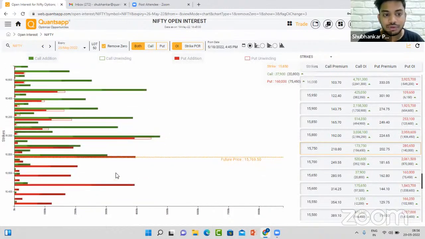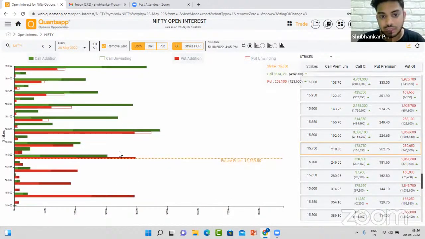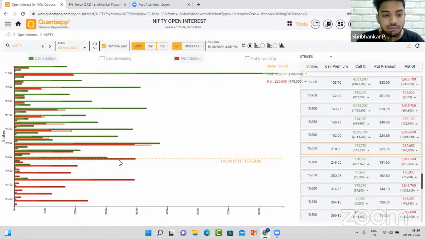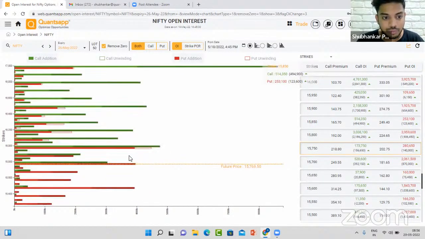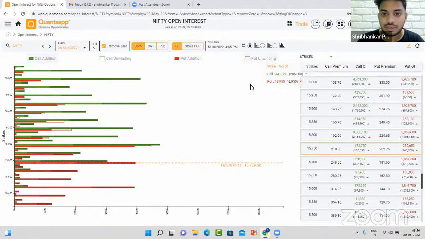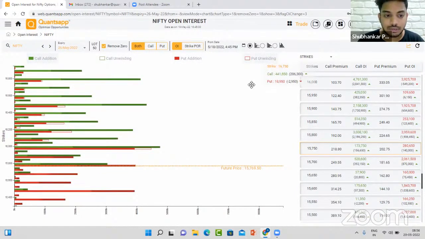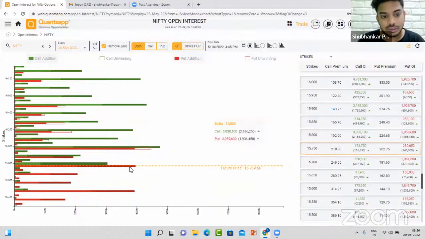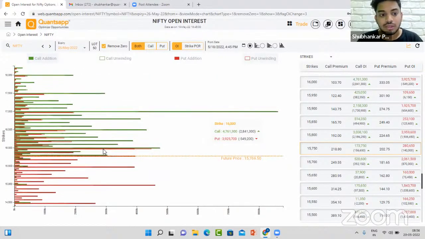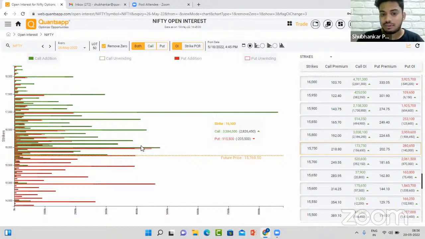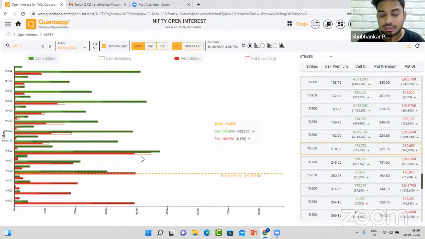Now if we talk about how Nifty's monthly expiry data is placed, significant put support can be seen around the level where Nifty closed yesterday, around the 15,800 strike price, which has a decent put OI. But now we are expecting the market to open somewhere around 16,000, and 16,000 sees decent resistance, where there is a significant quantum of call OI with put OI shedding.